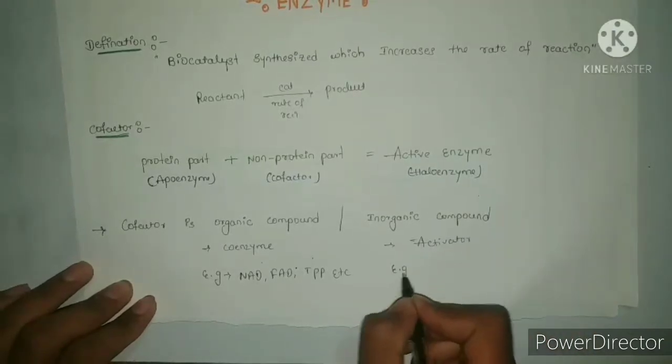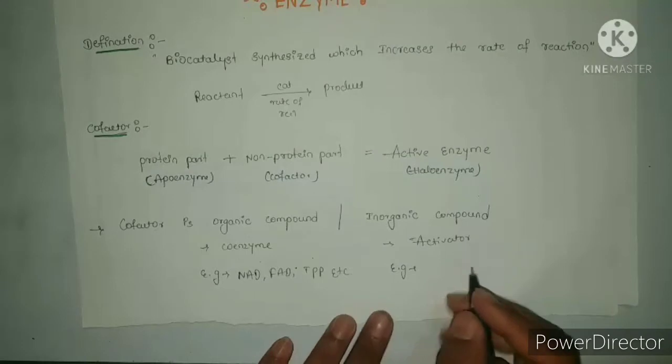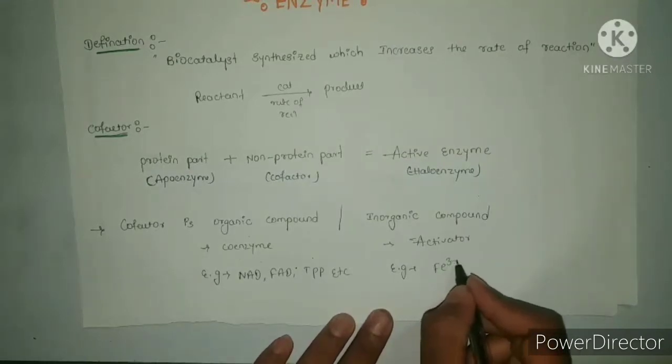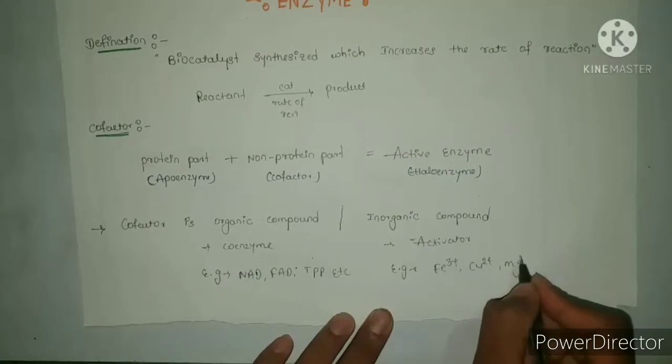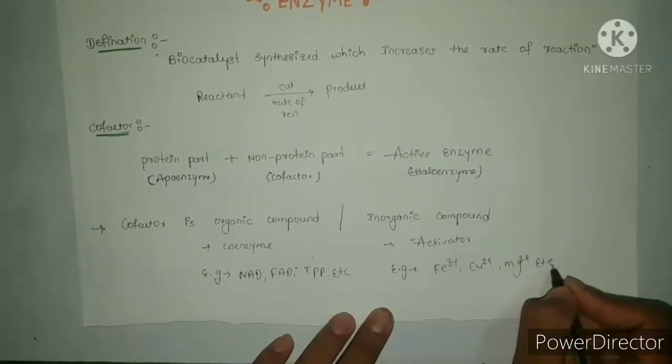Examples of activators are Fe3+, Cu2+ and Mg2+, etc.